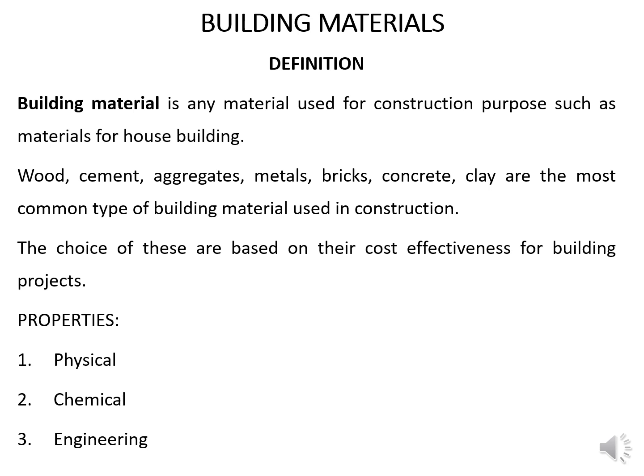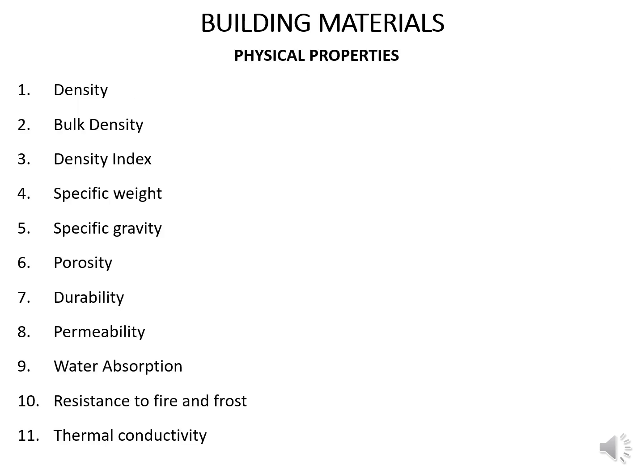Here we are going to concentrate mainly on physical properties, which include the density, bulk density, density index, specific weight, specific gravity, porosity, durability, permeability, water absorption, resistance to fire and frost, and thermal conductivity. So we shall now discuss these physical properties one by one in detail.